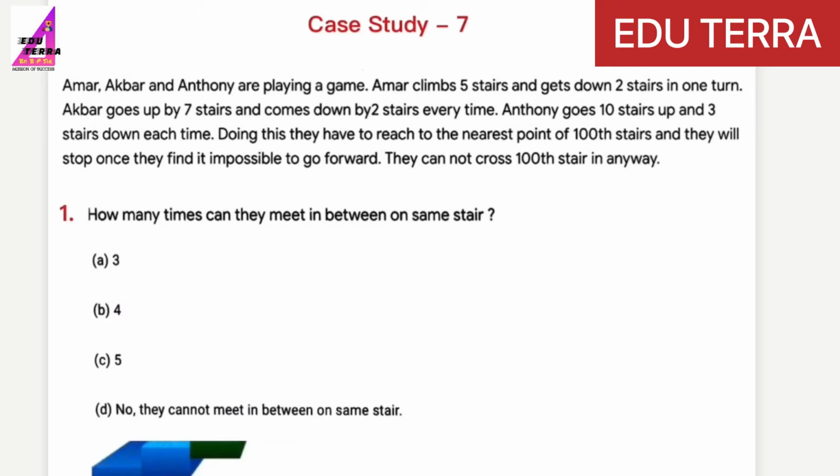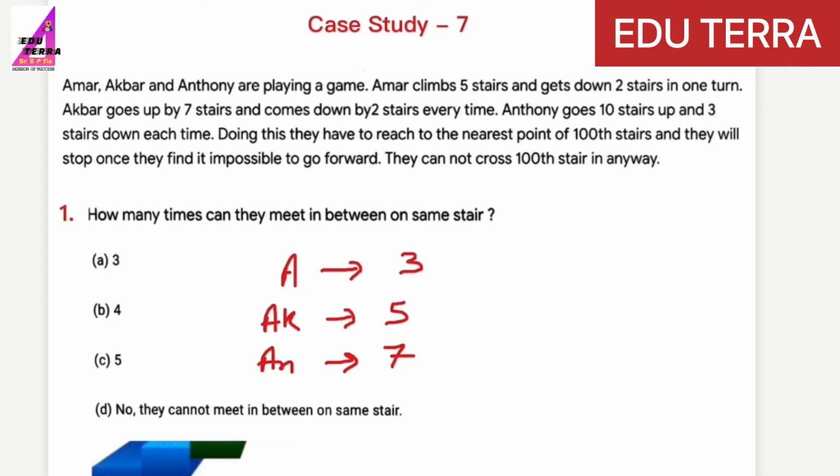So students, just write down all the common multiples of 3, 5 and 7. See, I am telling Amar, I already told 5 minus 2, 3. Akbar, 7 minus 2, 5 and Anthony, 10 minus 3, that is 7. So when you write all the multiples, you will see that there is no common multiple, no common number between all these three.